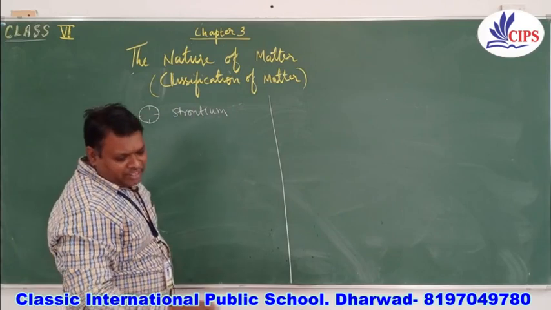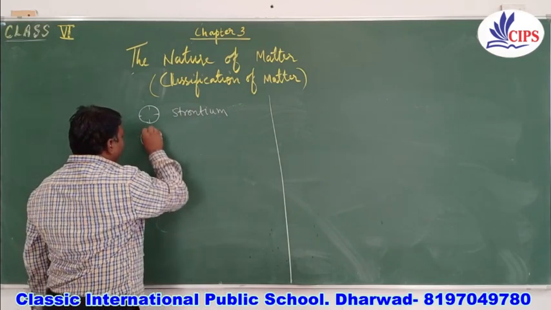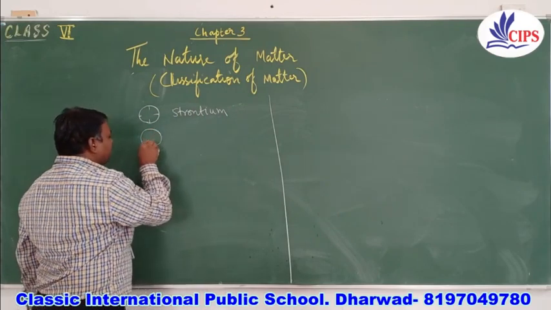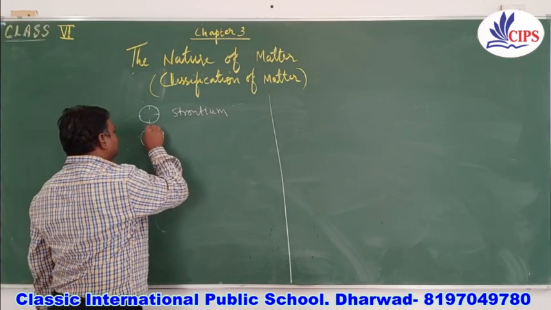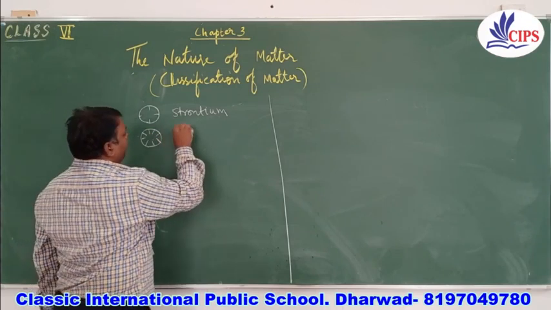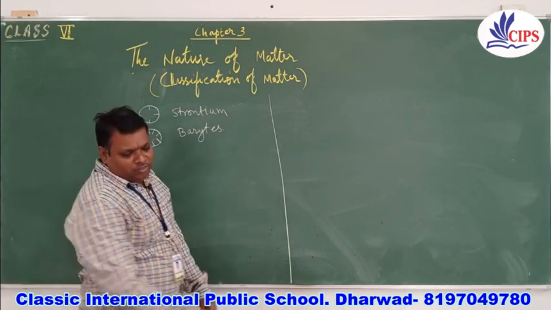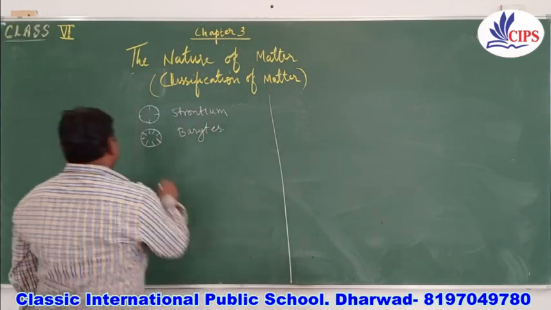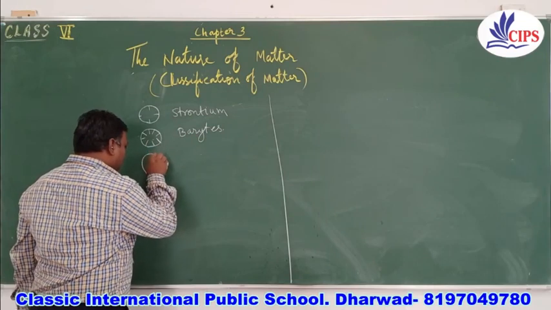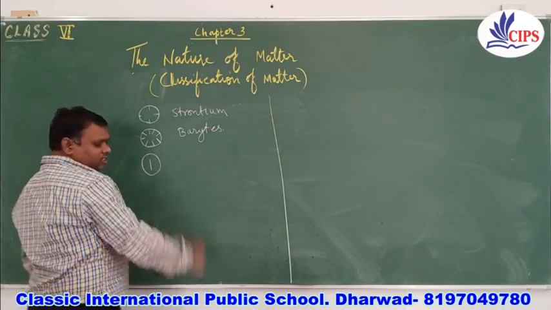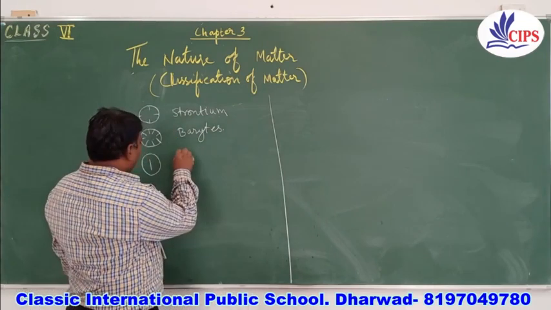For baryta, he used the circle with bigger lines inside. Okay, barytes. Next, for iron, he used a circle along with I inside.